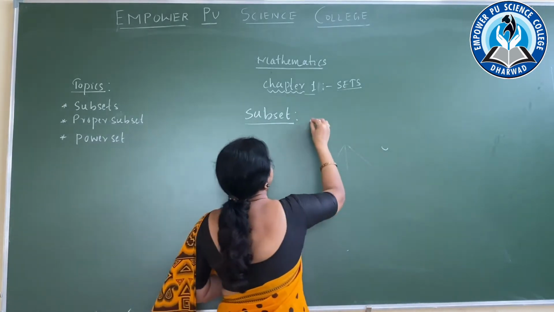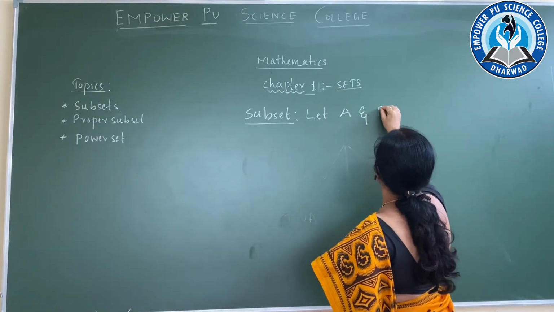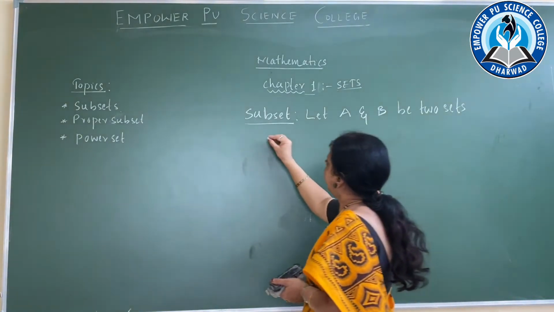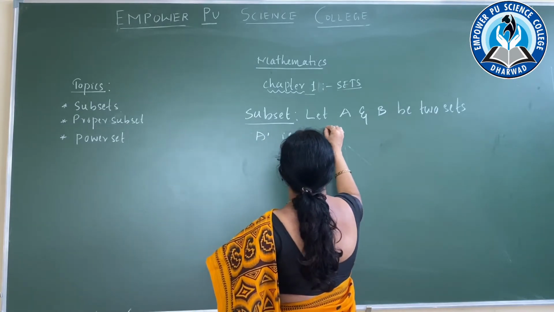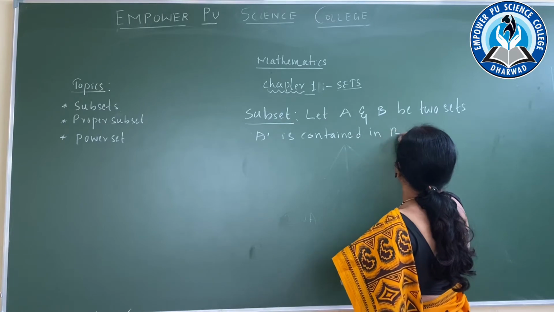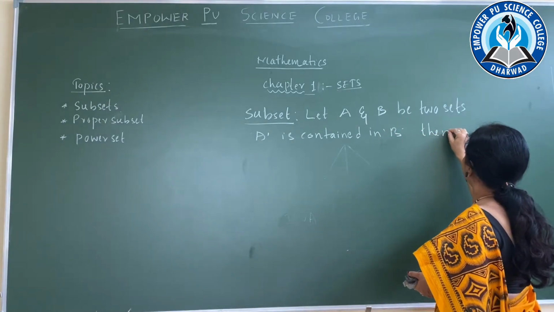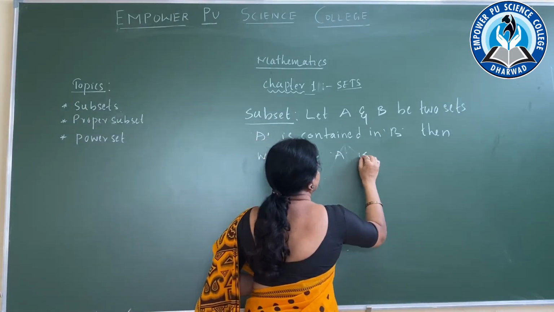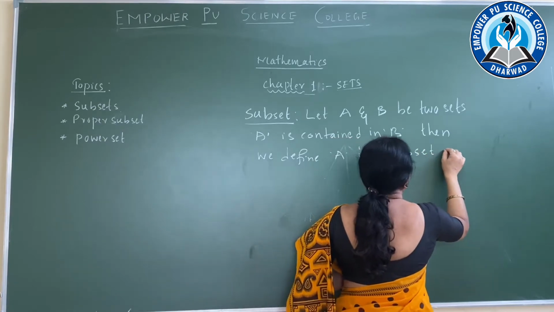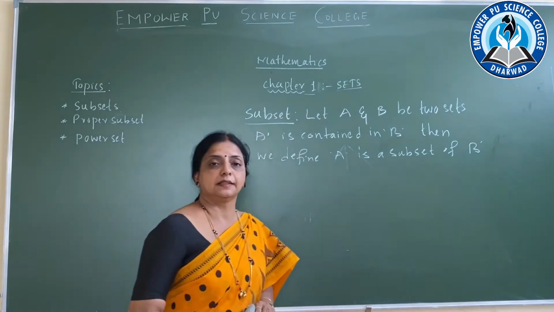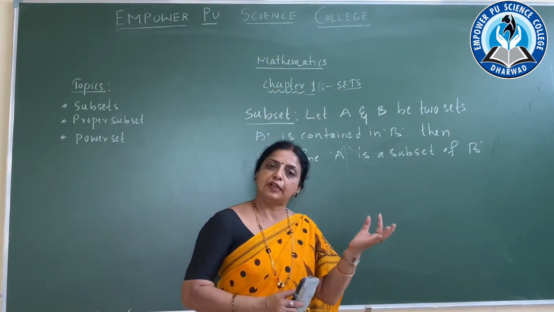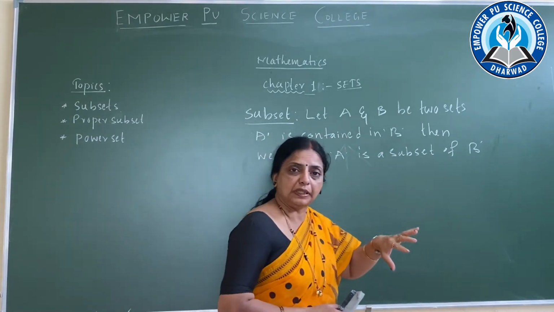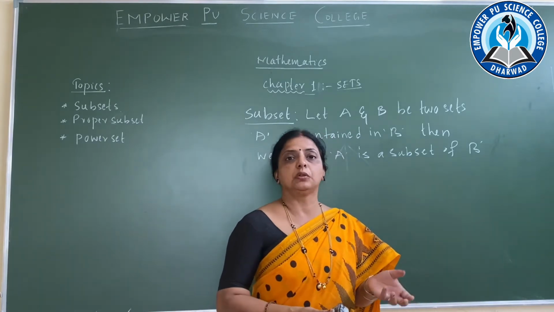Let A and B be two sets. If A is contained in set B, then we define A is a subset of B. Two sets are there: one is set A and the second one is set B. A is contained in B, that is, the elements of A can be seen in B, or it is contained.